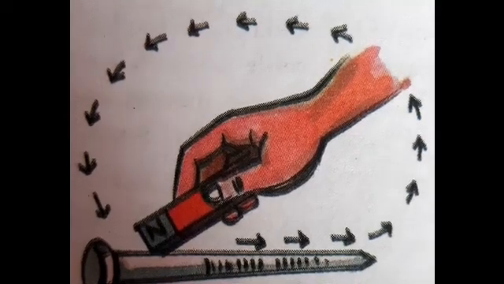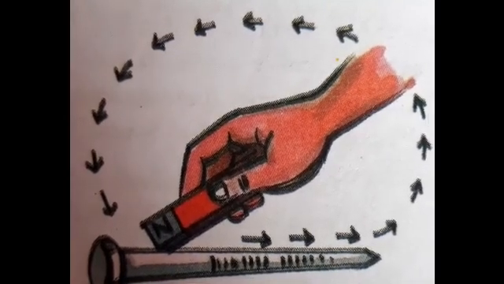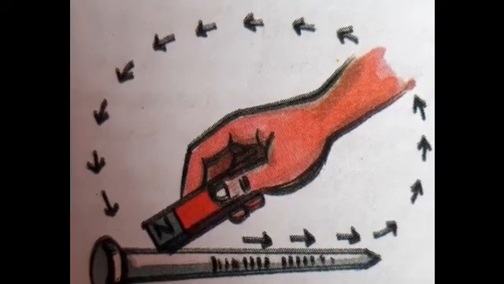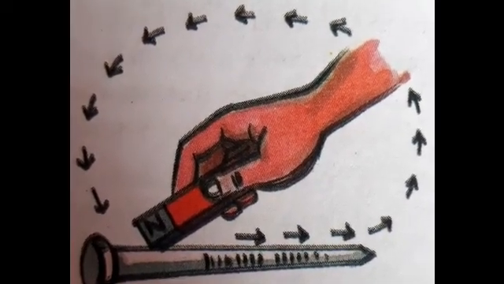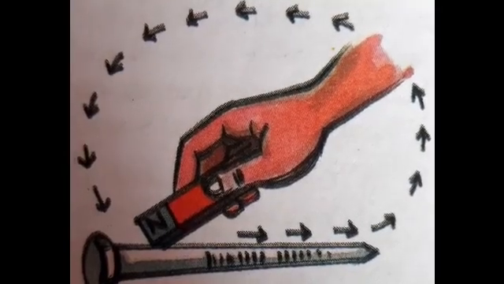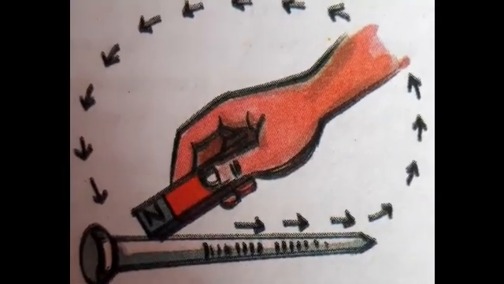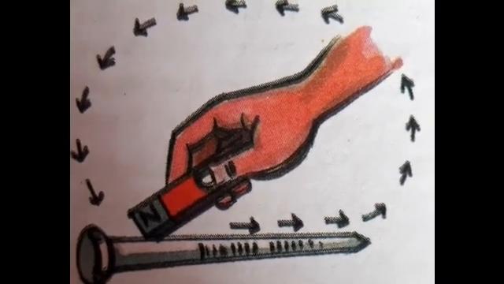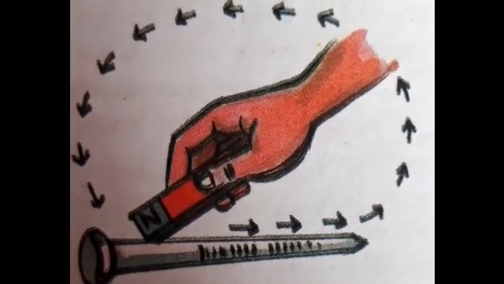I think children, you can do this activity at your home if you have a nail and a magnet with you. Try this at home and see the observations. So by doing this activity, you can prepare your own magnet. Okay children, you can prepare your own magnet.